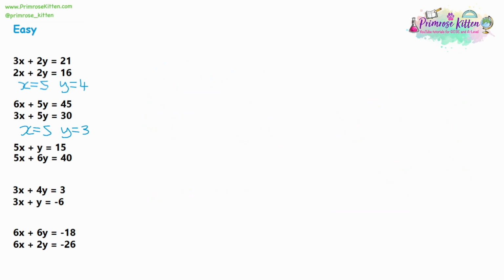Now we've got 5x plus y equals 15 and 5x plus 6y equals 40. Now we've been setting these up as a column subtraction, and we always want the largest number on top with a column subtraction. So when I start writing the question down, I'm going to write them the other way around. I'm going to write 5x plus 6y on the top, which was equal to 40. I'll have the smaller numbers, 5x plus 1y equals 15 on the bottom. I'm going to take those away from each other.